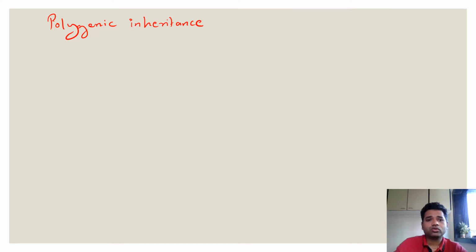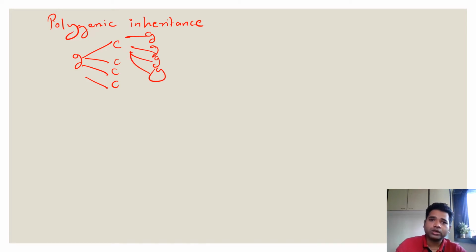So one gene could control multiple characters, or one character could be controlled by multiple genes. So even if one of the genes shows any type of mutation or change, the character is affected.